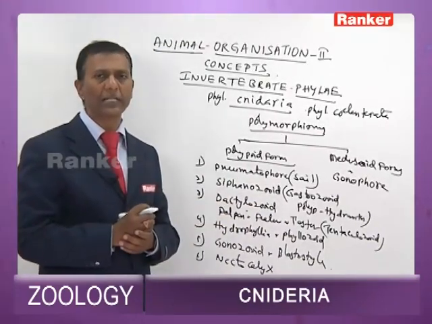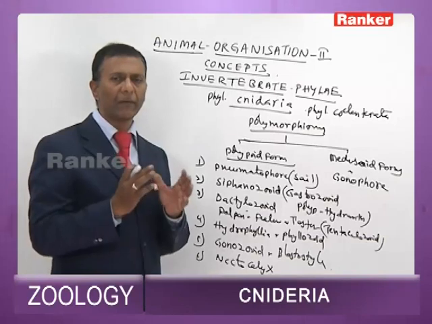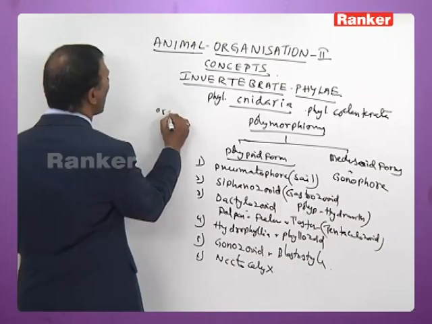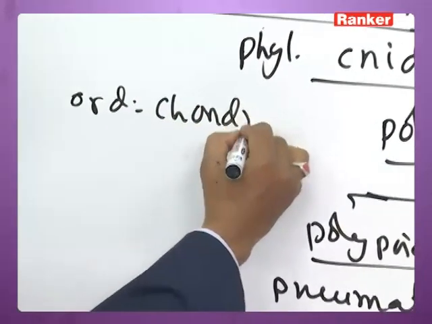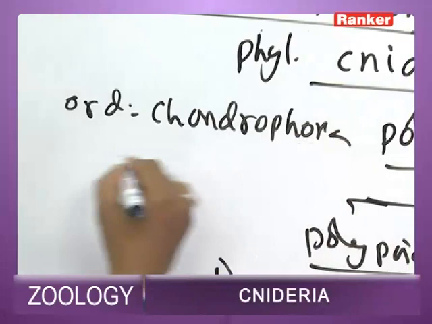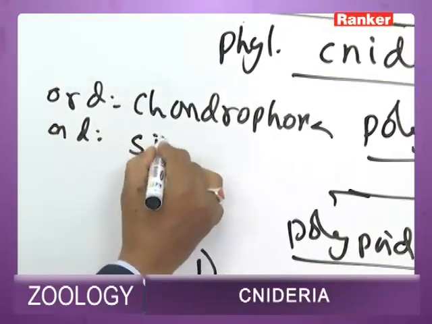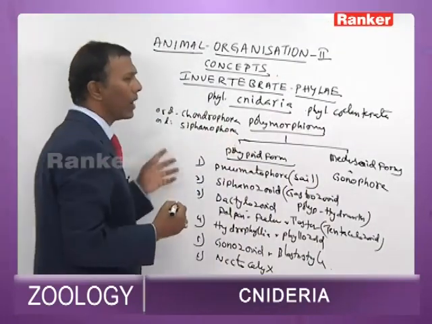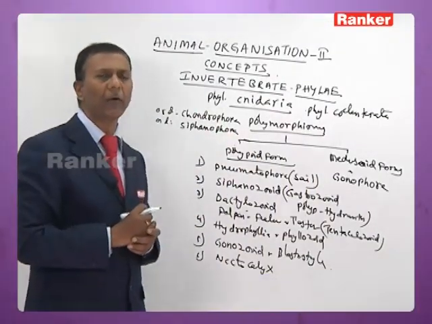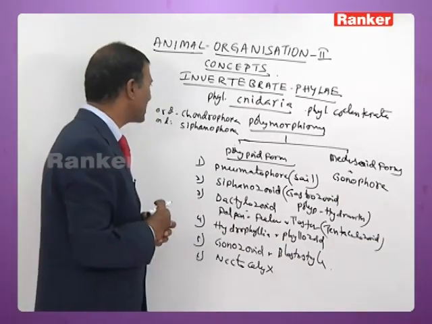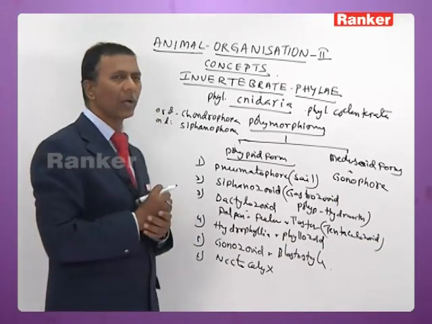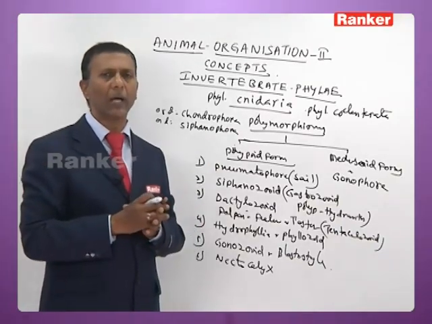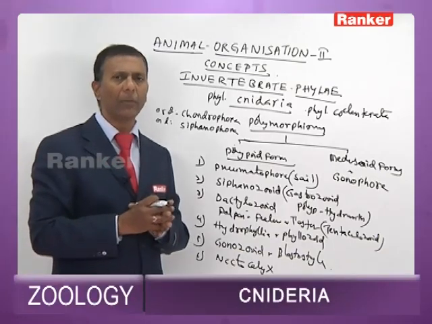In phylum Cnidaria, order Chondrophora and order Siphonophora of class Hydrozoa exhibit maximum rate of polymorphism.